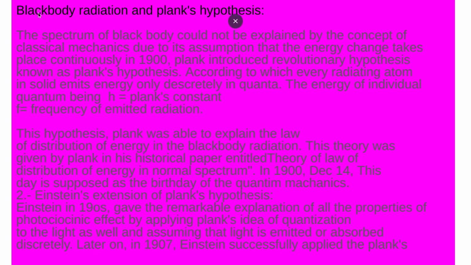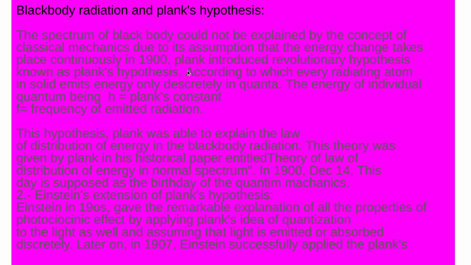And what was black body radiation and Planck's hypothesis? Here it is described. The spectrum of a black body could not be explained by the concept of classical mechanics due to its assumption that energy changes take place continuously.